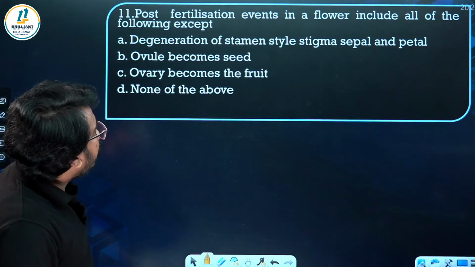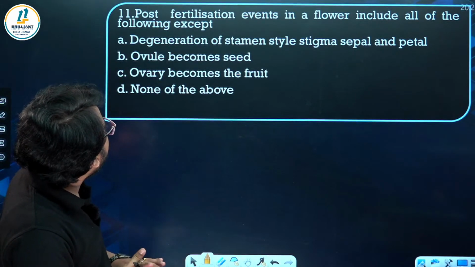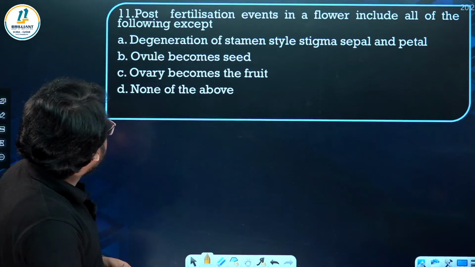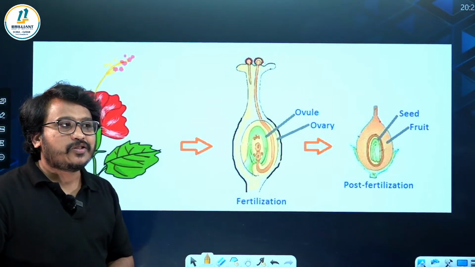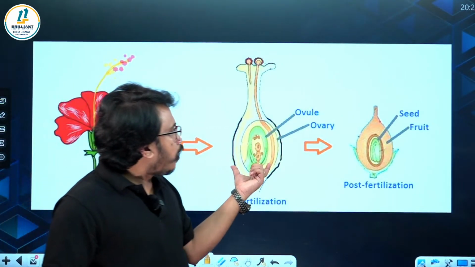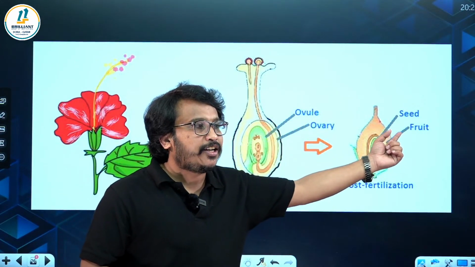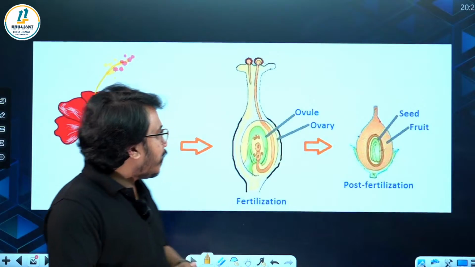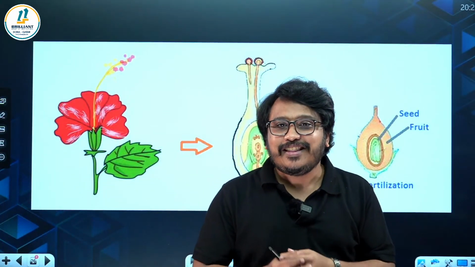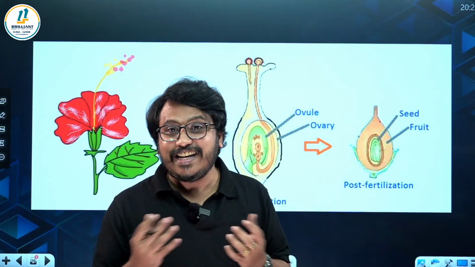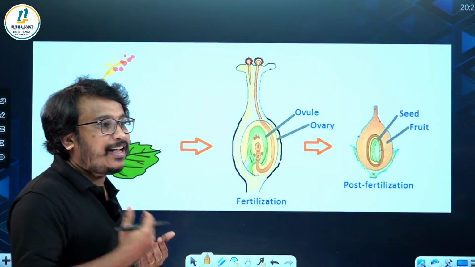Next one, what are the post-fertilization events in a flower? Which include all of the following except. So what all things can happen in a flower after fertilization? After fertilization, you can see the ovary will be turning into the fruit. The ovule inside that will be turning into the seed. Then the remaining parts in the flower, like sepal, petal, etc., will start falling off. They will start degenerating. So these are the post-fertilization events.